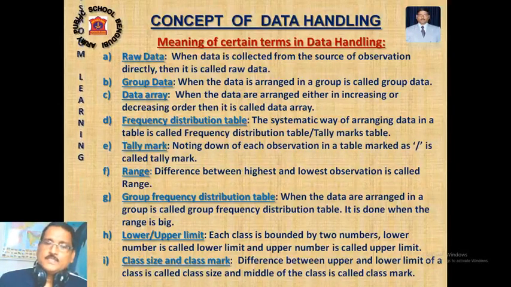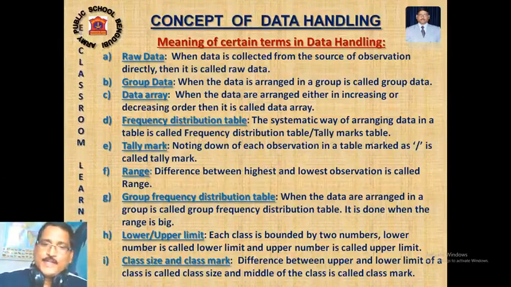Say 6 children are throwing 30 feet to 40 feet. So the class interval 30 to 40 has 6 observations, that is, the frequency is 6. This way, we have to arrange the entire set of observations in a table, and that table is called a frequency distribution table, or tally marks table. Both are the same.